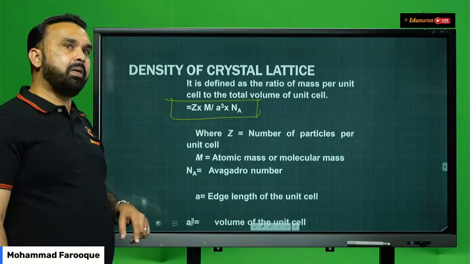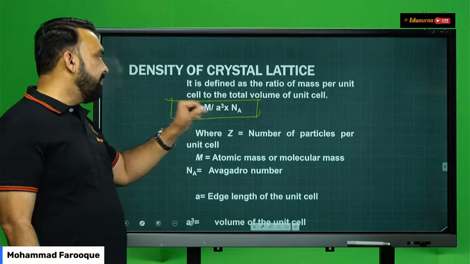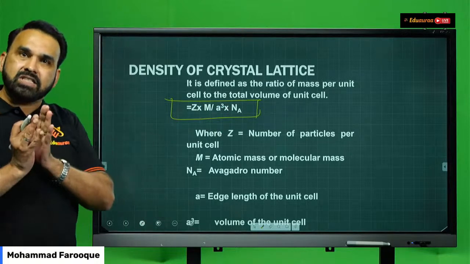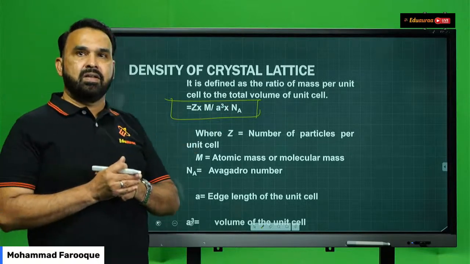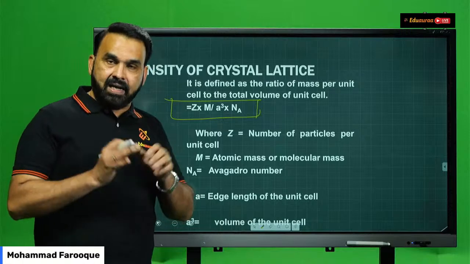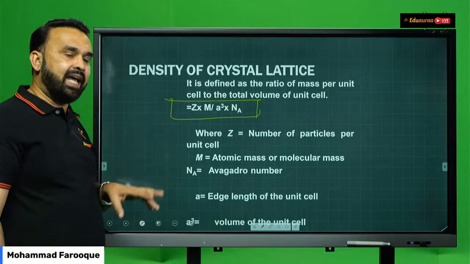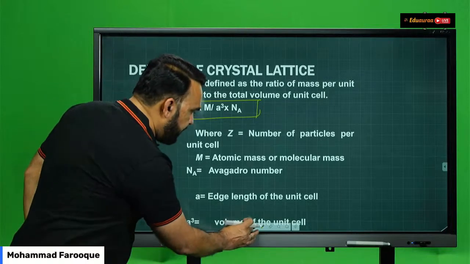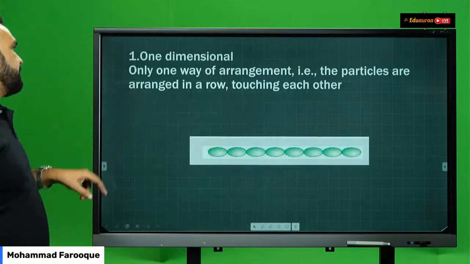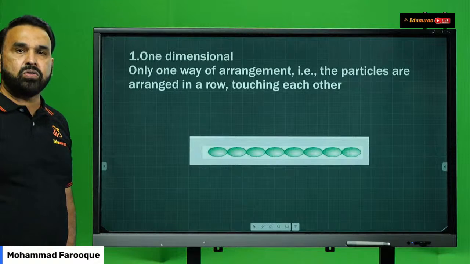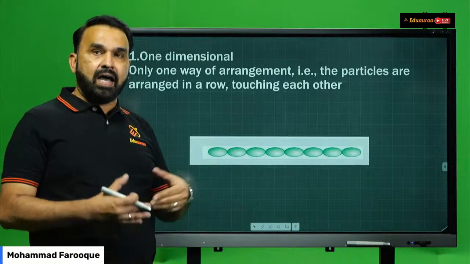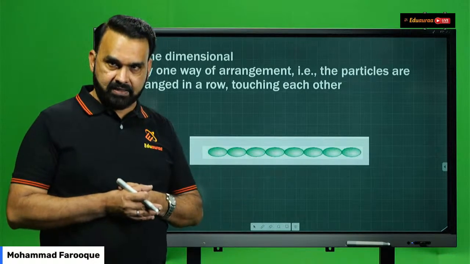Molar mass divided by volume a cube into N A. So now they can ask you to find out any one of these variables depending upon the numerical. So one formula, substitution and calculations. Okay. Once we have gone through this, let us quickly go through the arrangement of particles.